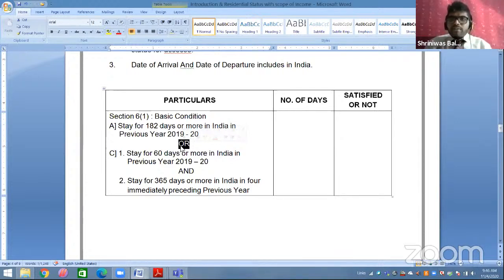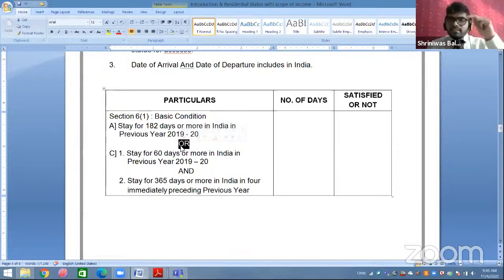If you satisfy point A, you are a resident, done with your basic condition. If you are not satisfied with point A, we have to check subsection C. Now what subsection C says: there are 2 points in subsection C, 1 and 2, and between 1 and 2 I have written "and". So what do you understand by that term called "and"? Whenever you are checking subsection C, you have to satisfy 1 as well as 2.